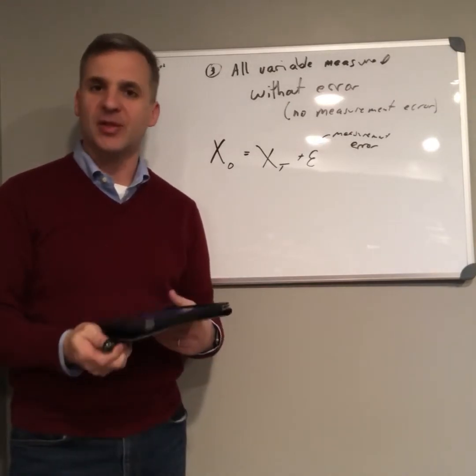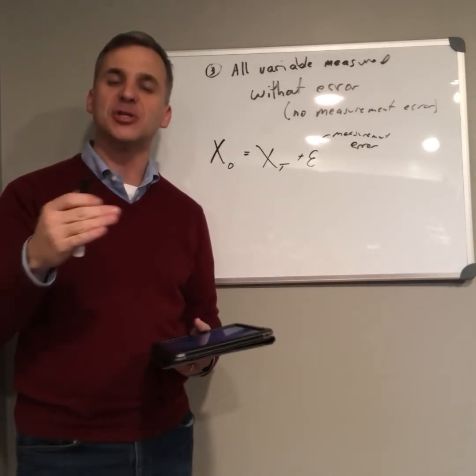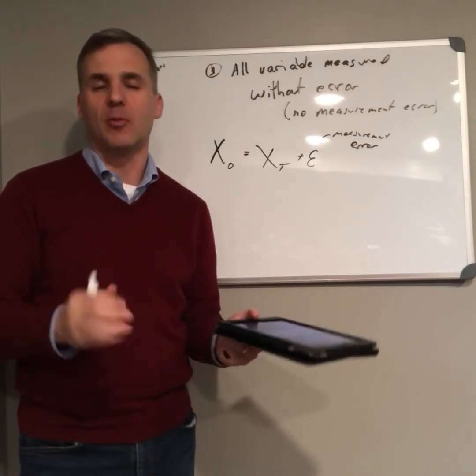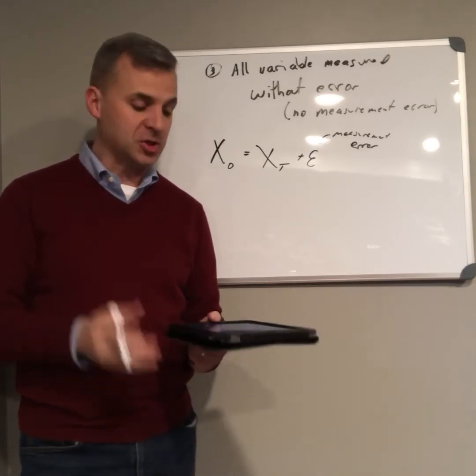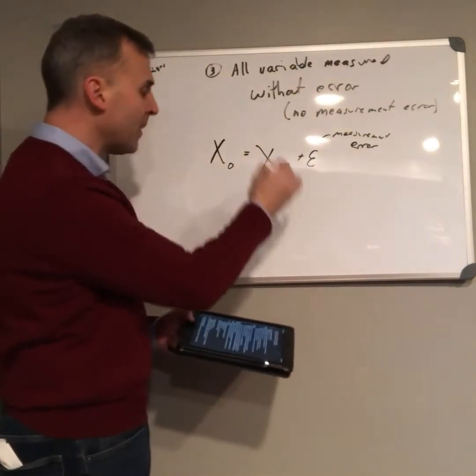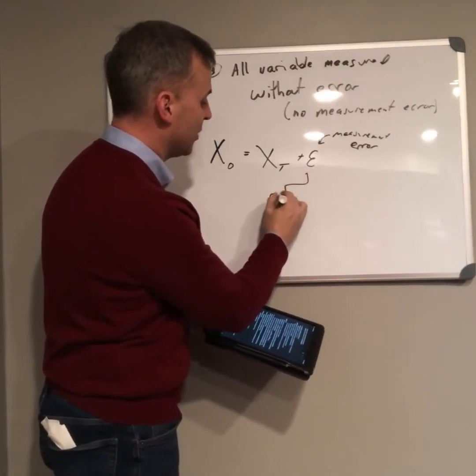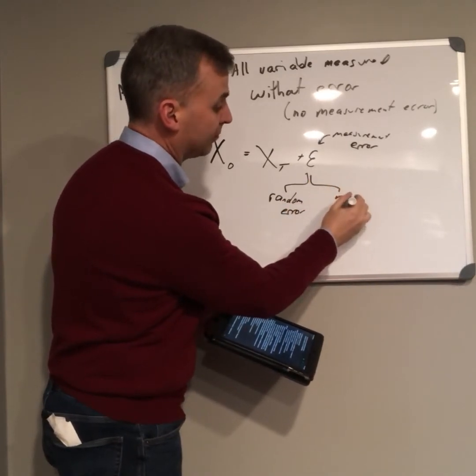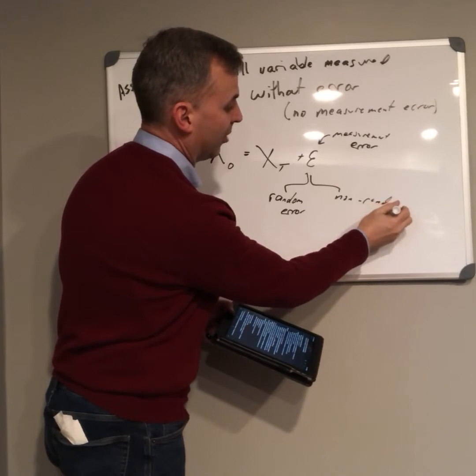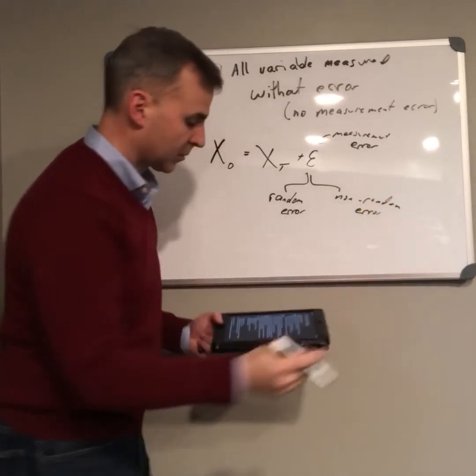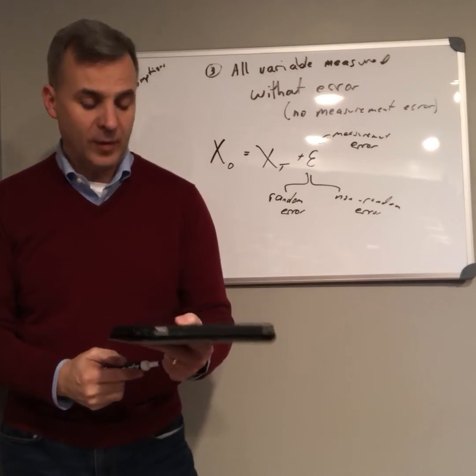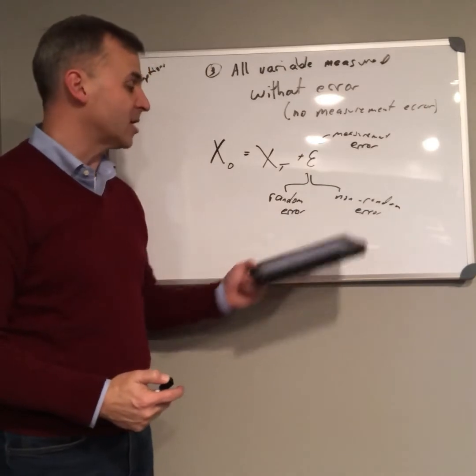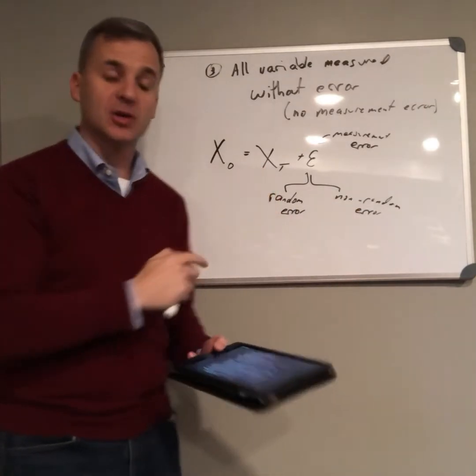And measurement error is just about the unreliability of our measures, that somehow our measure of a thing is going to be different than the actual thing that we have. And there's always going to be, or almost always going to be, some sort of measurement error. Our goal is to reduce it. Now, measurement error can come from two sources. It can be random error or non-random error. Random error is error that's unrelated to your true score. Non-random error is error that's related to your level of a true score.